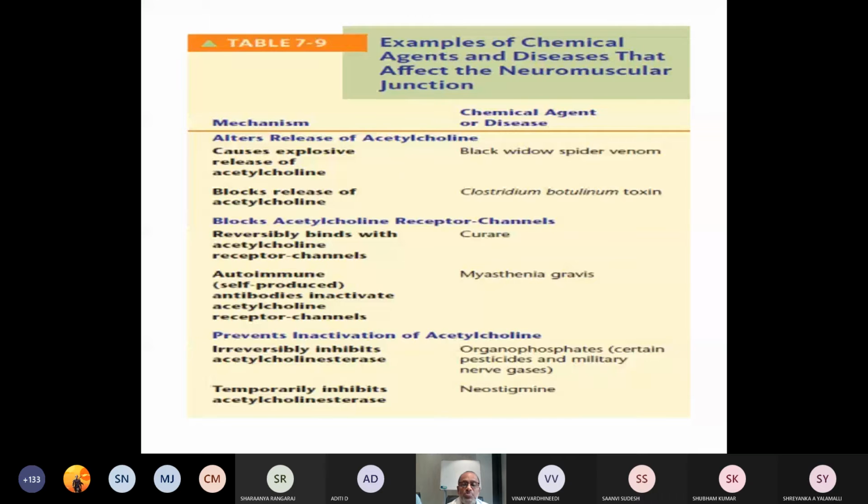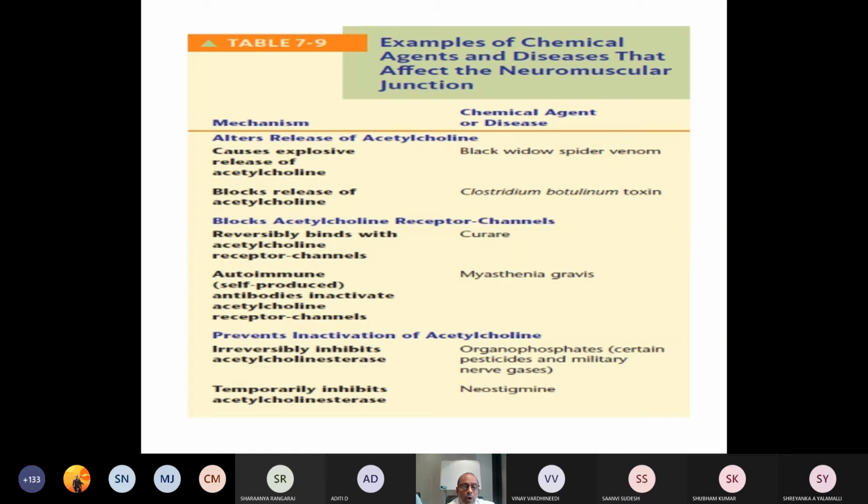So black widow spider venom causes explosive release of acetylcholine. Then Clostridium botulinum toxin, which is a food poisoning entity, results in blocking of the release of acetylcholine.